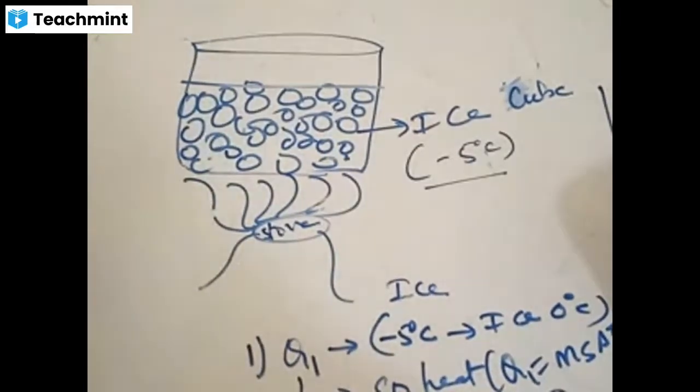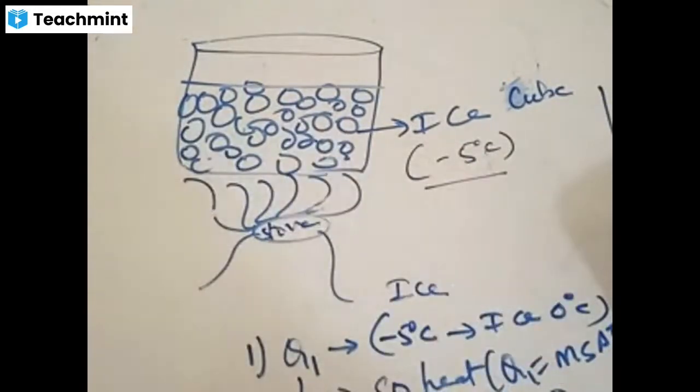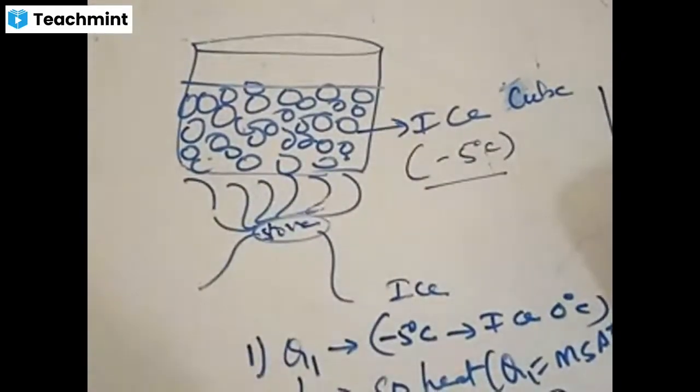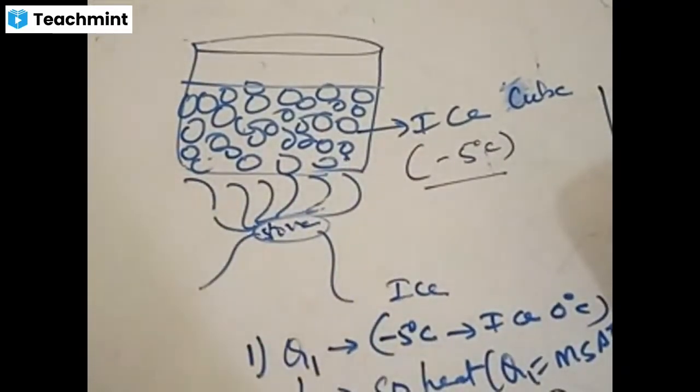So above 100, generally steam is above 100, and no difference of temperature can be measured. It keeps on evaporating, so there is nothing left to find the temperature. Accordingly, only a change of state takes place, no change of temperature. That is called latent heat. Are things clear with respect to latent heat and specific heat? Are the steps clear? Important steps.